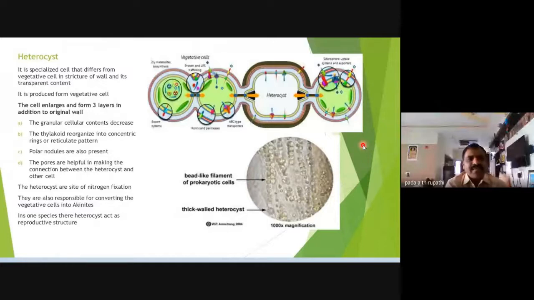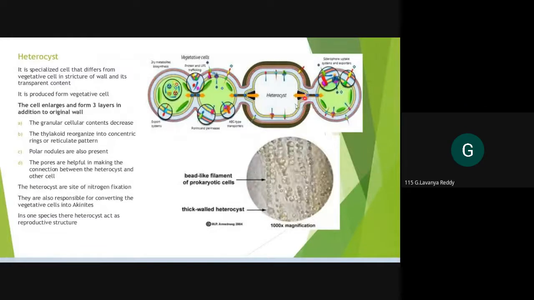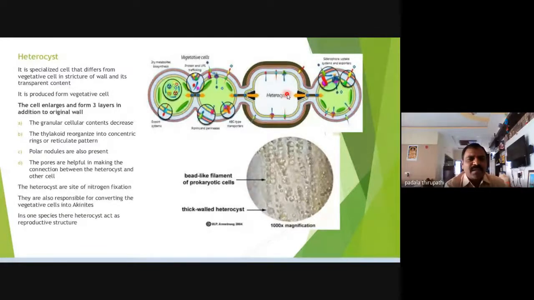The main function of the heterocyst is the conversion of nitrogen from the atmosphere into usable nitrogen compounds, namely nitrates, nitrites and ammonia. These are the usable nitrogen compounds.